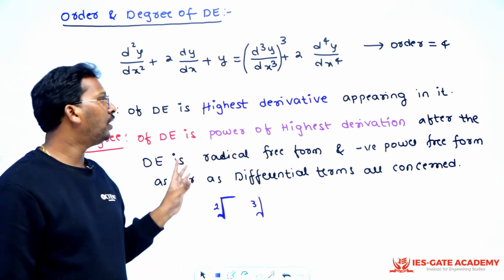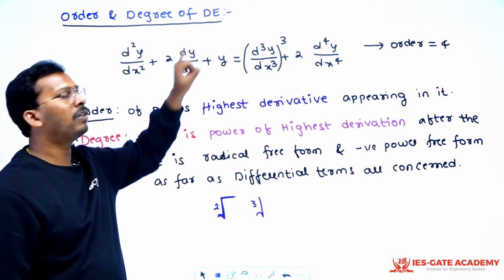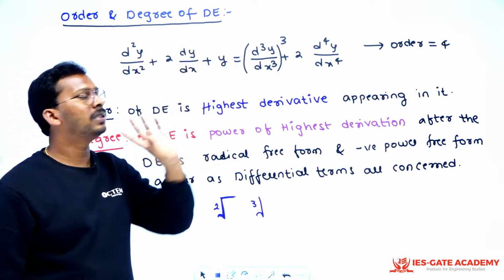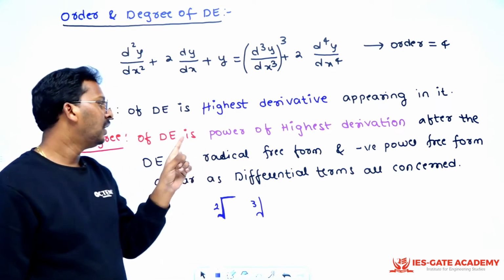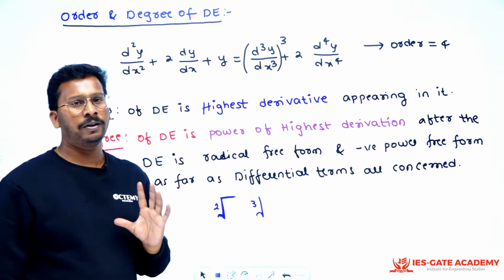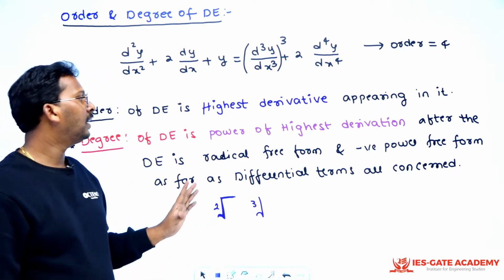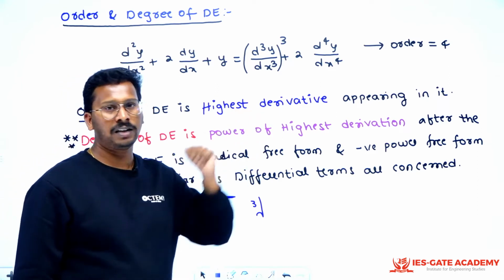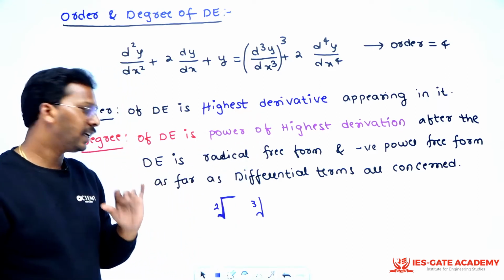You need not worry if you have y power 1 by 2. The differential terms should be free of fractions and negative powers. If they are, then you look at the power of highest derivative. That will become the degree, right?